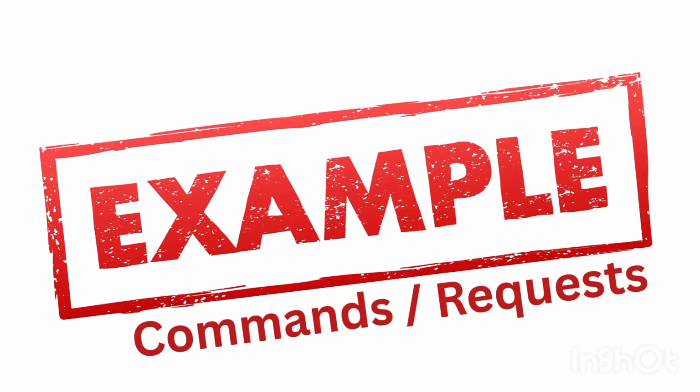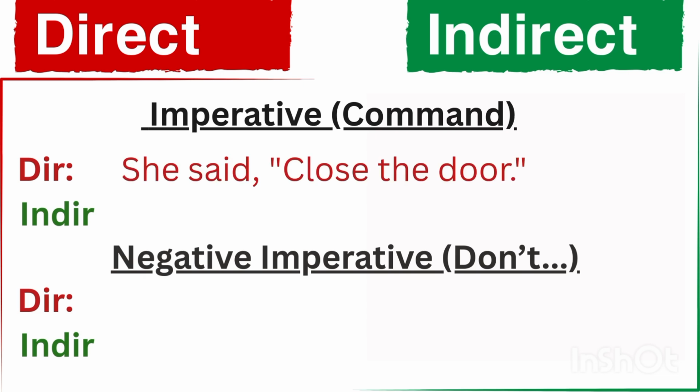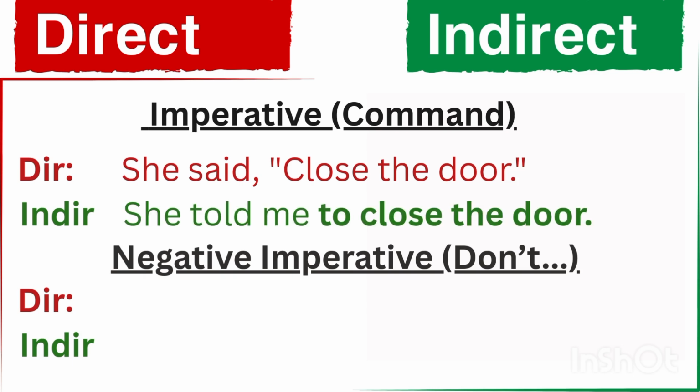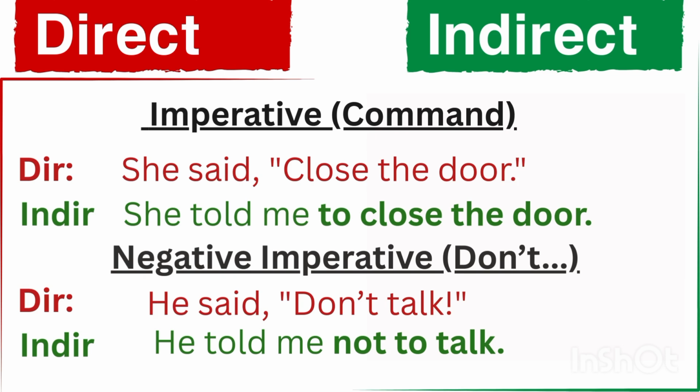Now we will take examples of commands and requests. Imperative command and negative imperative. In direct speech, we will use the sentence, she said, "Close the door." This is the imperative, meaning a command. In indirect speech, she told me to close the door. Let's take another example. Negative imperative means "don't." In direct speech, he said, "Don't talk," while in indirect speech, he told me not to talk.